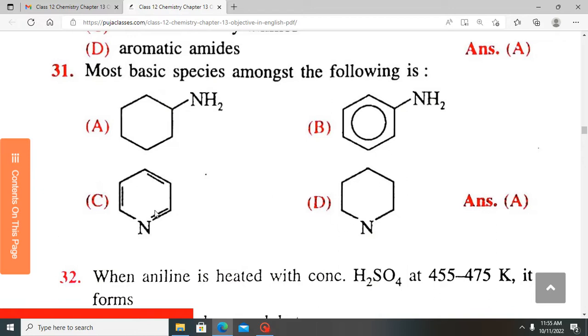If nitrogen finds itself in an aromatic ring, it becomes least basic. The B is also least basic because of the resonance stability of the pi electrons in the aromatic system. If nitrogen forms part of a heterocyclic ring, it becomes least basic. So A is the most basic among these.